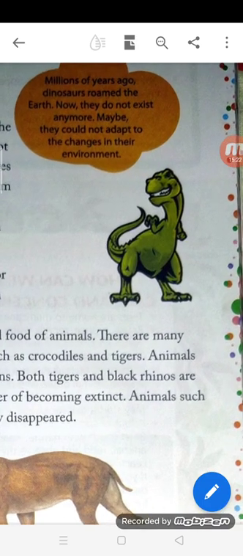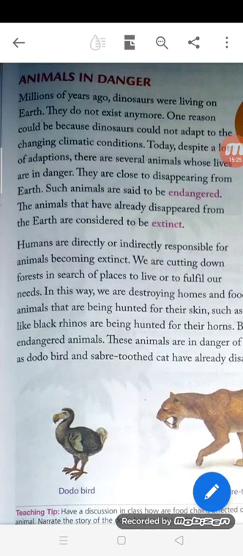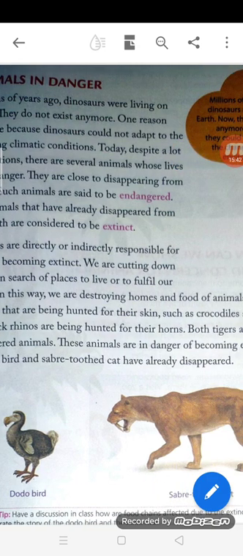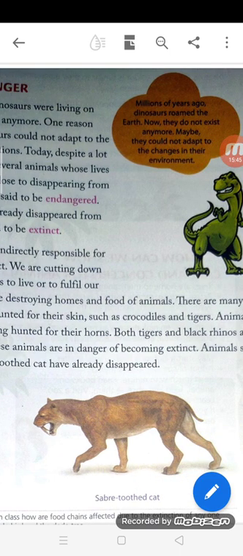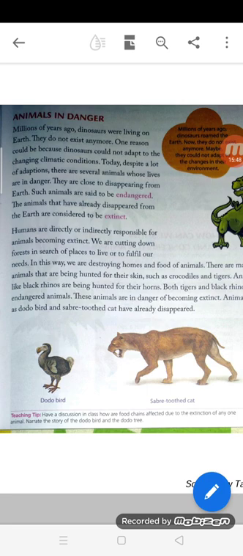So dinosaurs are extinct, and humans are directly or indirectly responsible for animals becoming extinct, because we are cutting down forests in search of places to live or to fulfill our needs. In this way, we are destroying homes and food of animals. That is the main reason why animals are becoming extinct. There are also many animals that are being hunted for their skin.